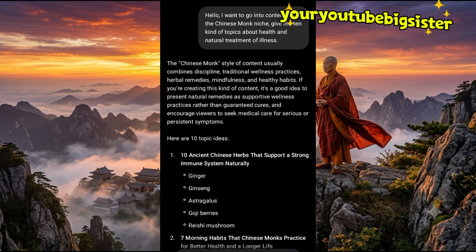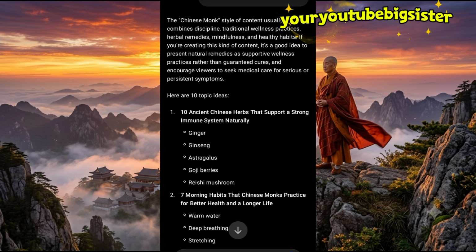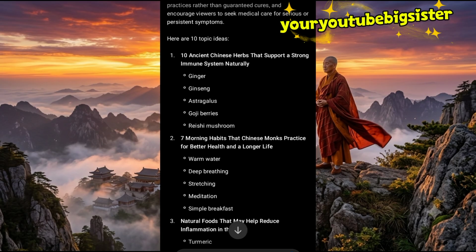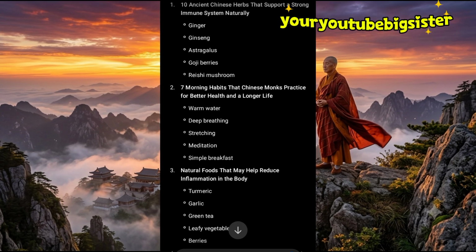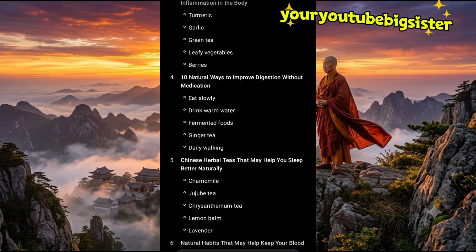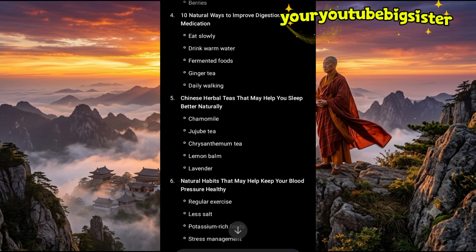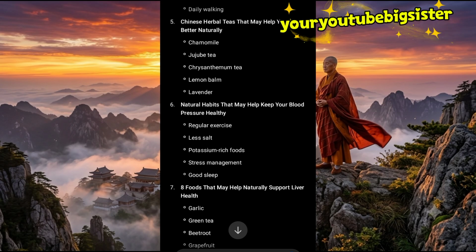So I told it to give me the 10 kind of topics about health and natural illness, and it gave me 10 good topics. Can you see it? 10 ancient Chinese herbs that support a strong immune system naturally. 7 money habits that Chinese monk, natural food that may help reduce inflammation in the body, 10 natural ways to improve digestion without medication. You understand? Natural habit that may help keep your blood pressure healthy.